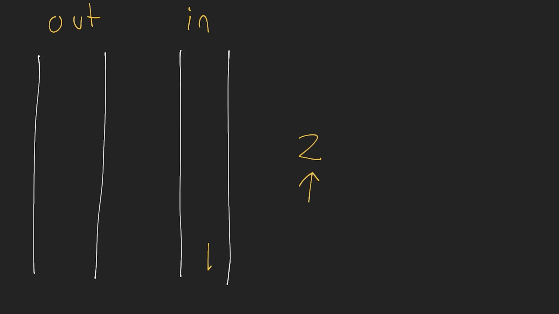So let's just erase some of this here. Essentially what happens is the 1 gets moved over here. The 2 gets placed here, so we've now inserted 2, and then we go back to our output stack and we place 1 back on the input stack. And now 1 is ahead of 2 in the stack, which means if I pop this off the input stack, I get the correct queue order.